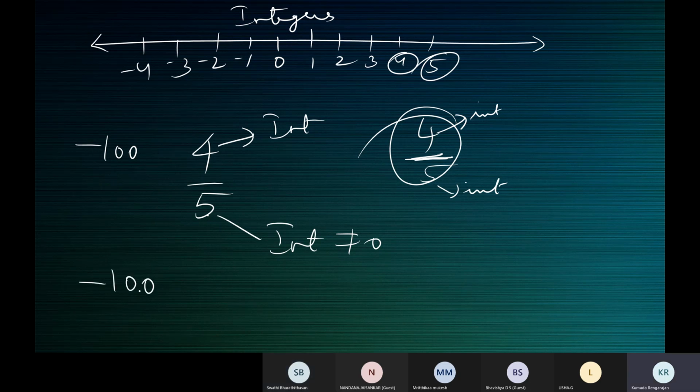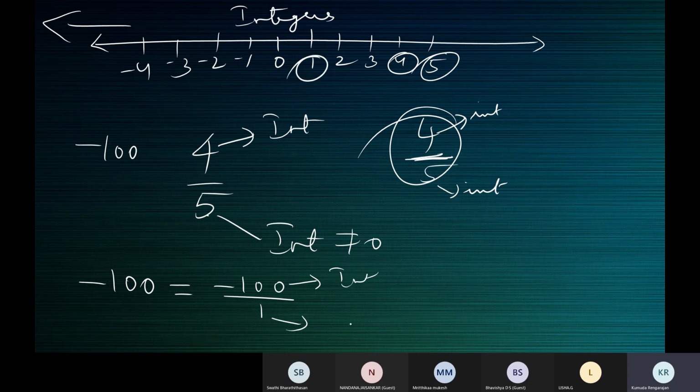Minus 100 is also a rational number because you can write it as minus 100 by 1, where minus 100 is an integer and 1 is also an integer. Integer divided by an integer is a rational number. In simple words, integer by integer is a rational number.